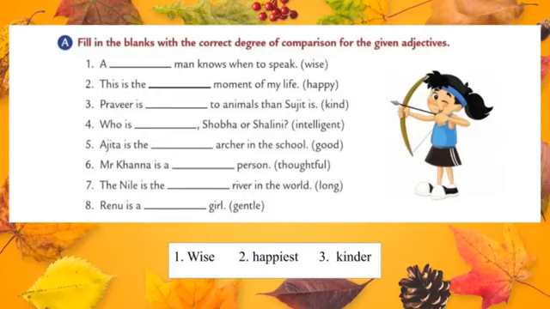So we should add er to the adjective kind. Pravir is kinder to animals than Sujit is. One more thing, keyword than is used in the third sentence. Students, we have completed the first three sentences. Remaining you should try in your grammar book.